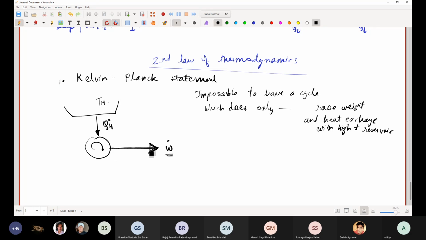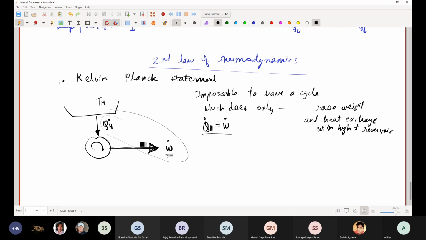It is impossible to extract work from this device by solely exchanging heat with a single reservoir. For the first law we can simply write Q is equal to W dot. The first law is valid, but the Kelvin-Planck statement tells us that this is not valid. And these are the founding stones for the development of entropy.